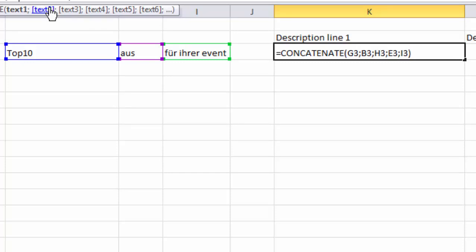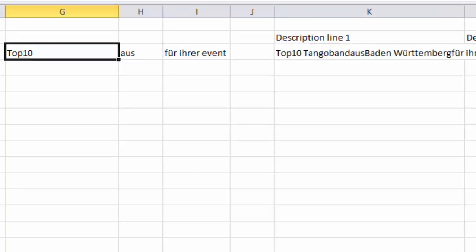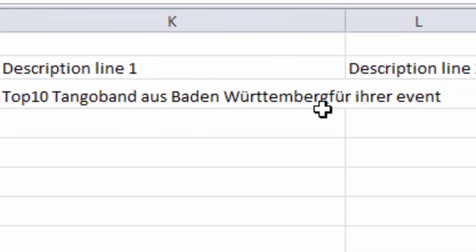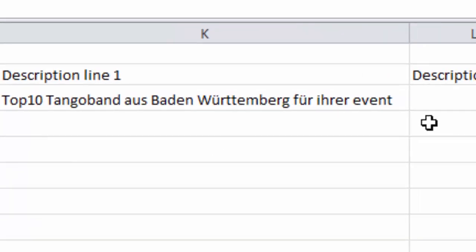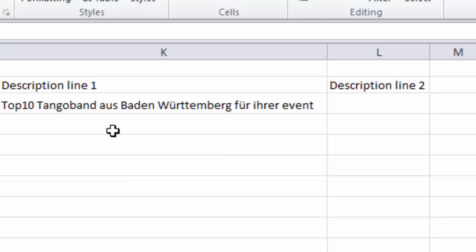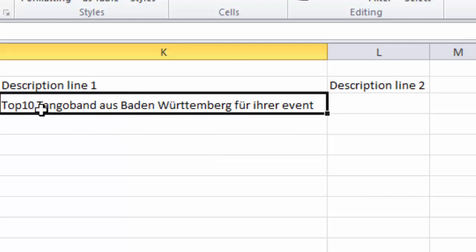We have a better way of doing this, of course, because we will go into this and we will make a space. So here I need it in front of "aus" and after "aus". Enter. Yes, so now you can see that my line gets better. Here we put it before "für", a space, enter. Now it gets better and better. So imagine, we now have a description line that says "Top 10 Tankoband aus Baden-Württemberg für Ihr Event."